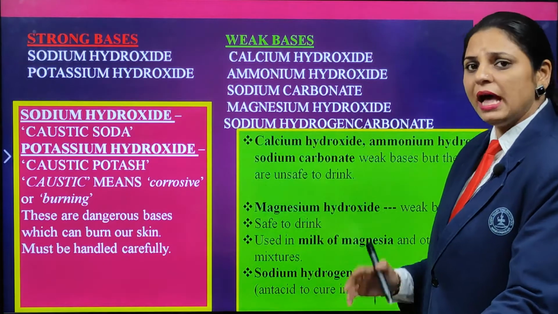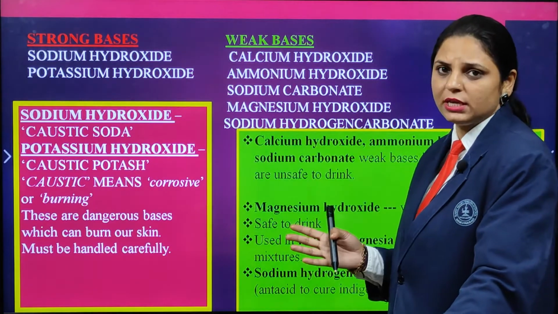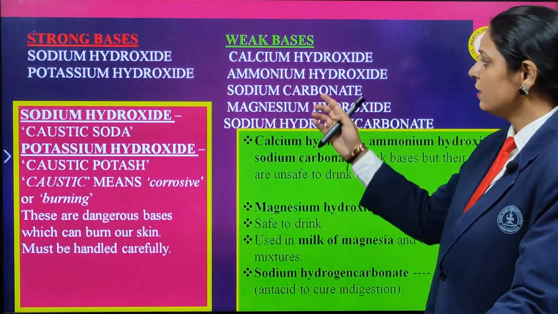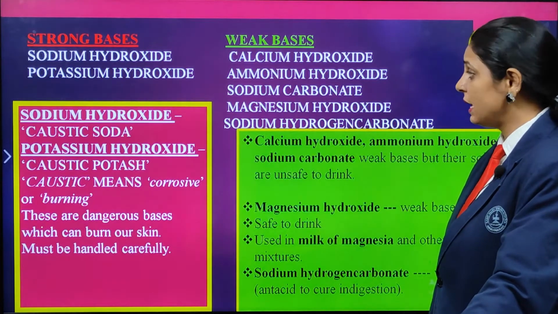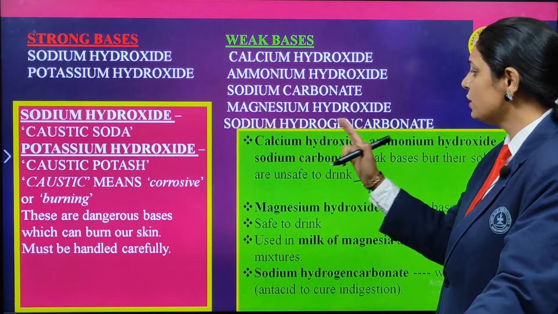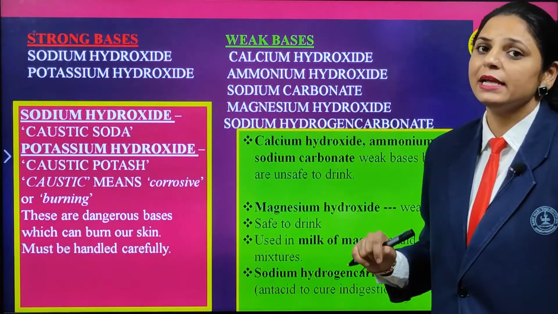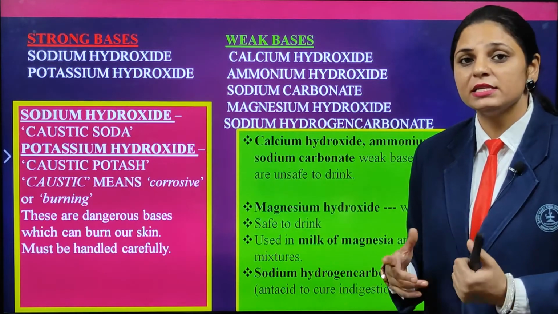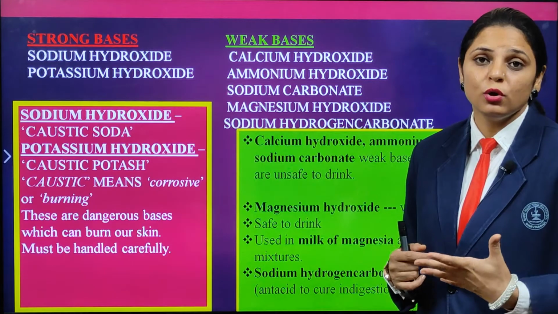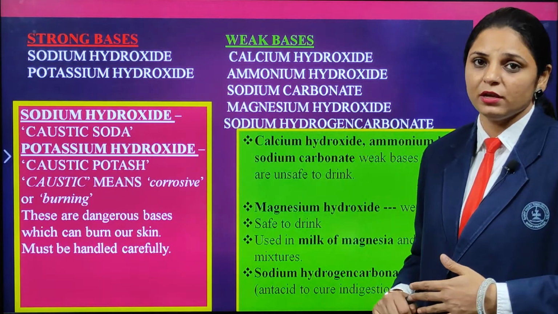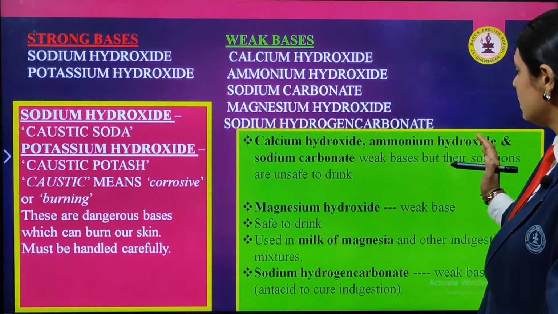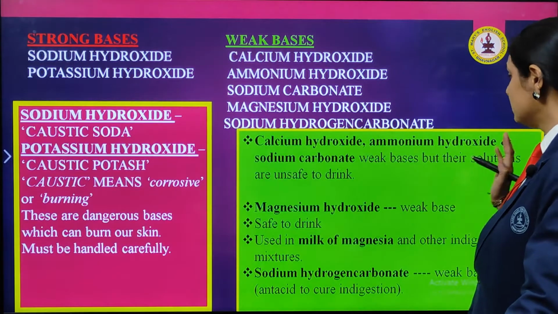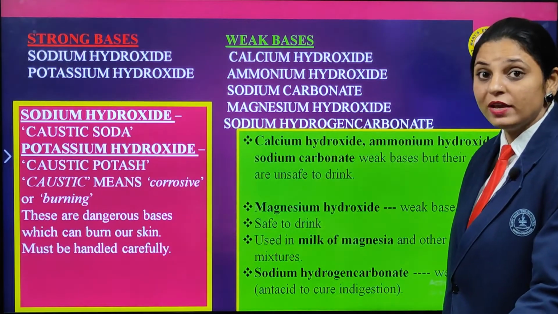Whereas the weak base, as the name suggests, is weak. It is not dissociating completely. It does not have the power to fight with the water. So here are calcium hydroxide, ammonium hydroxide, sodium carbonate, magnesium hydroxide and sodium hydrogen carbonate. These are the examples of the weak bases. You need to memorize these for when they are asked to you as examples, and you must know why they are known as strong and why they are known as weak. Calcium hydroxide, ammonium hydroxide and sodium carbonate, we say that these are weak bases, but their solutions are unsafe to drink. We are saying that they are weak.